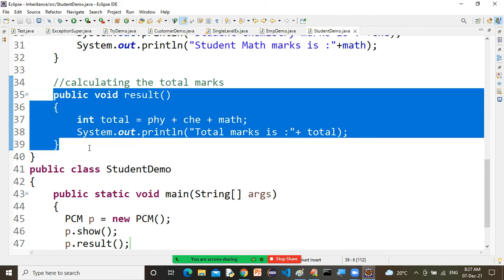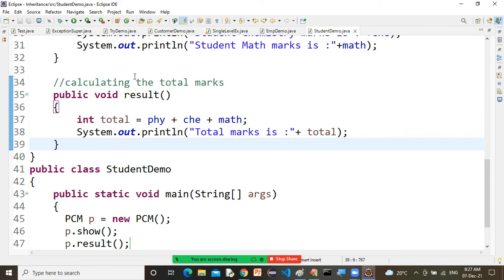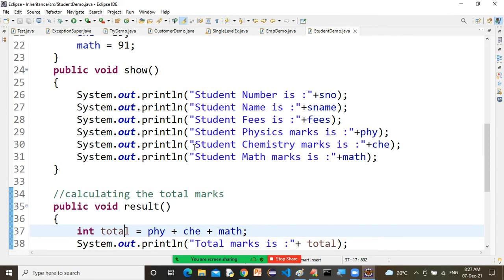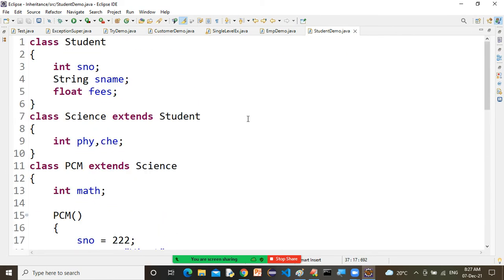What is the requirement, sir? We have a requirement to add the total marks. I have to find out the subject marks. So, of course, we have a total variable. Now you can take the screenshot of this program, line number 1 to line number 16, sir.